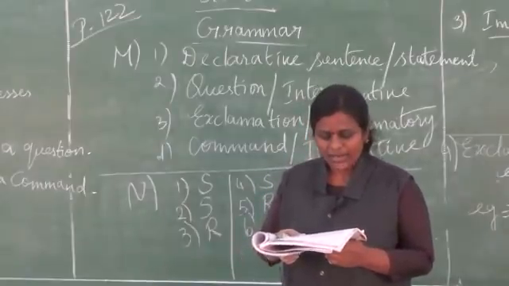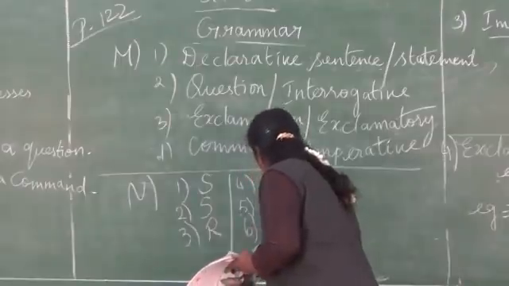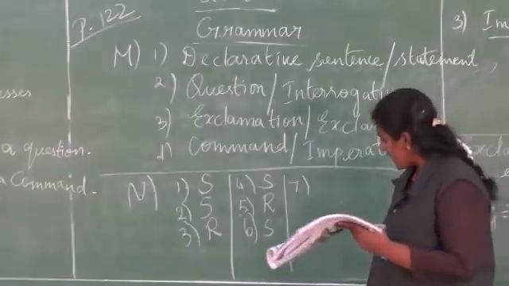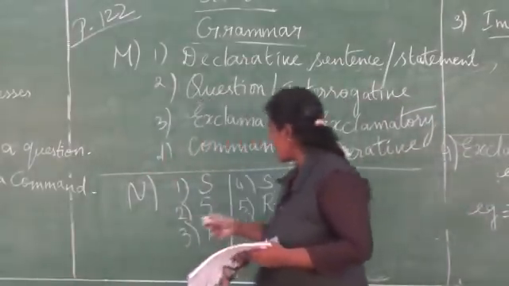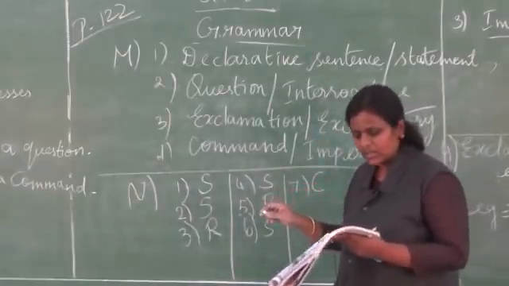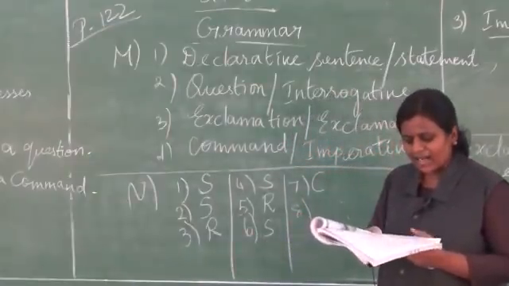There was a forest on the island. It's a statement. Seventh one: go to the riverbed. What is that? Command. It comes under imperative sentence. Eighth one: the island was a green paradise.